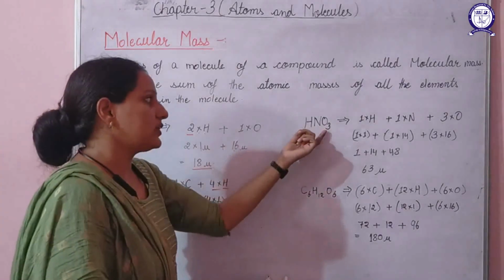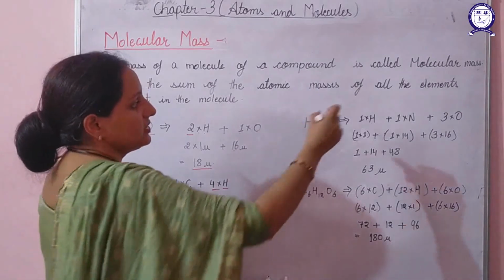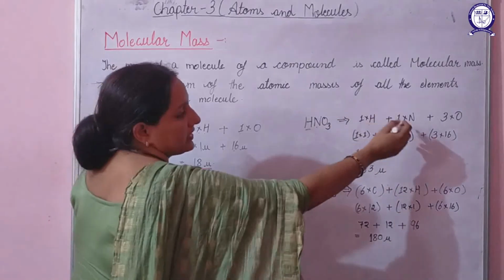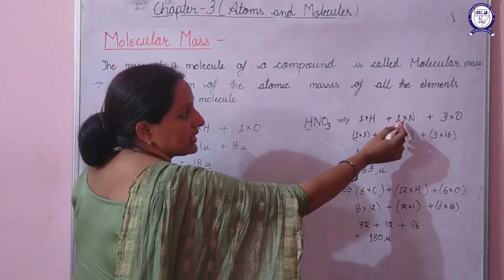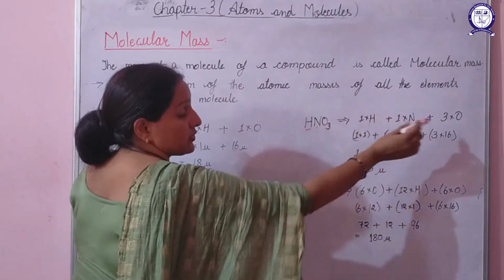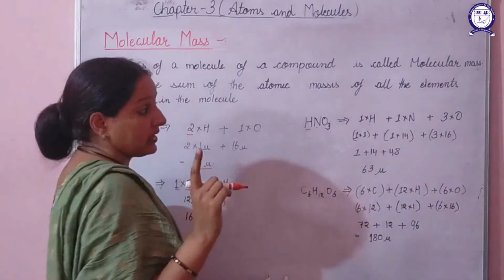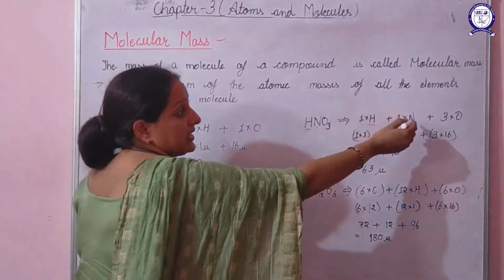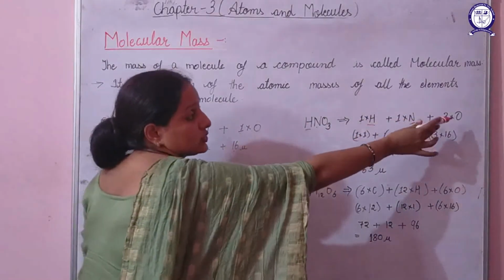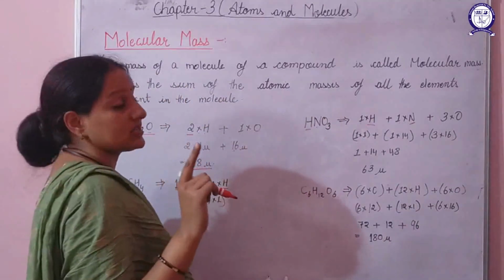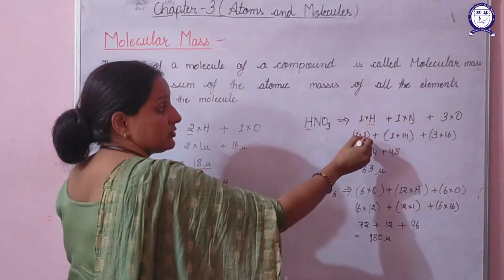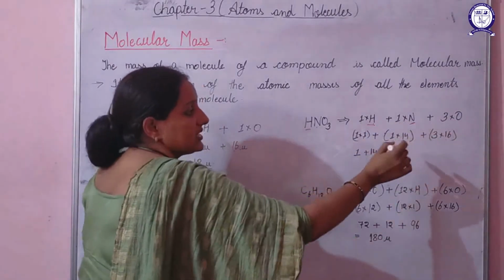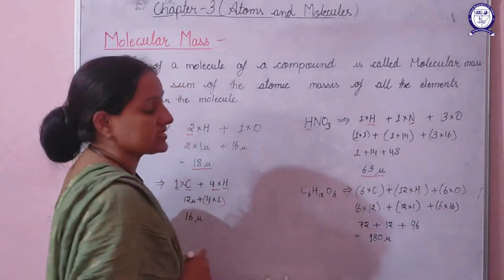If we talk about HNO3, that is nitric acid, it is having 1 atom of hydrogen, so 1 into H, 1 atom of nitrogen, so 1 into N, plus 3 atoms of oxygen, so 3 into O. Here H represents the atomic mass of hydrogen, N the atomic mass of nitrogen, and O means we have to write the atomic mass of oxygen. The atomic mass of hydrogen is 1, nitrogen is 14, and oxygen is 16. On solving, we'll get 63 U.